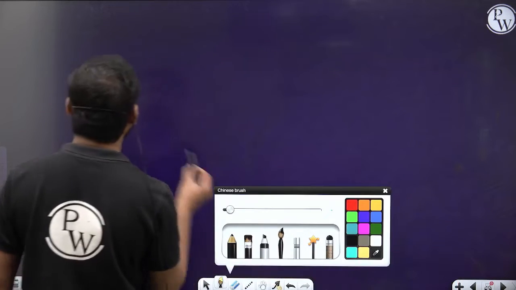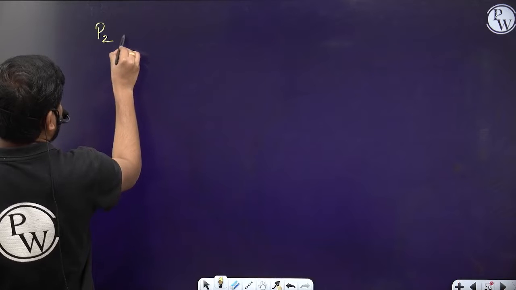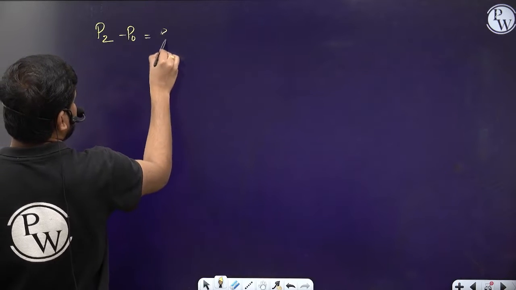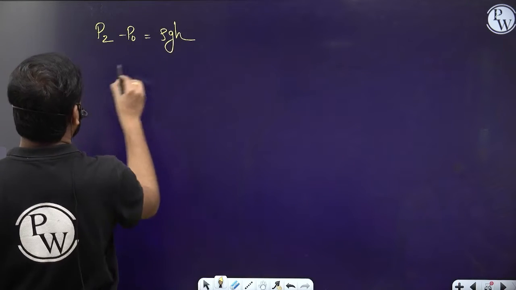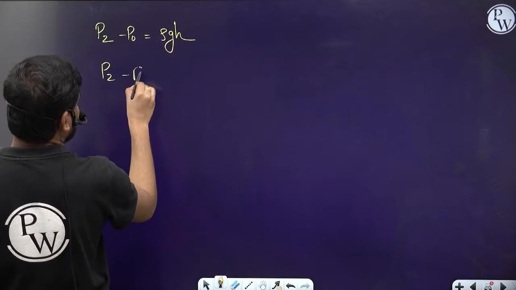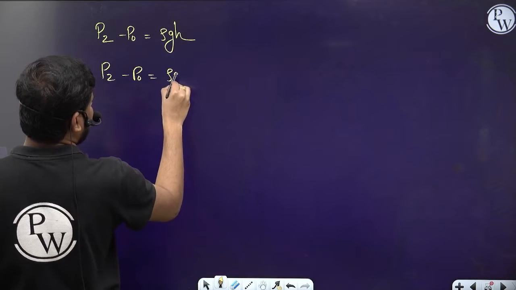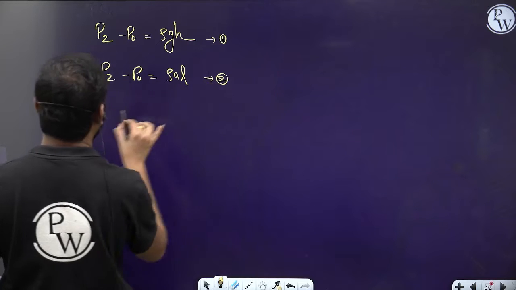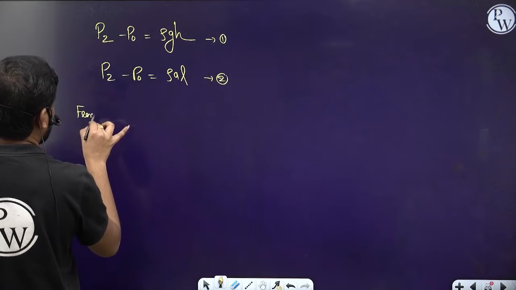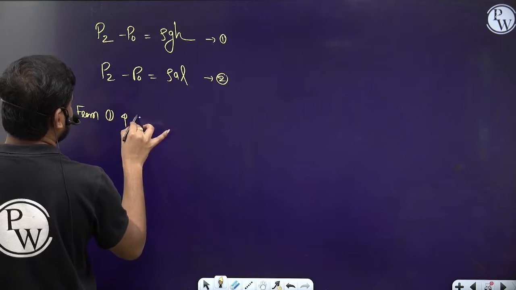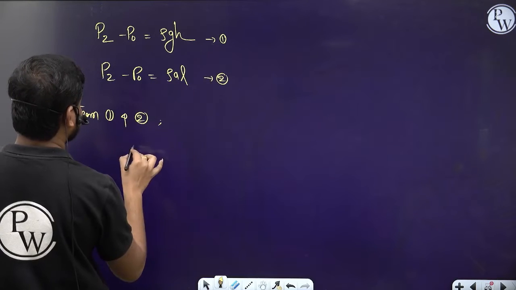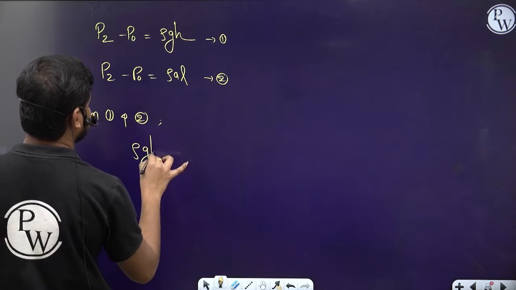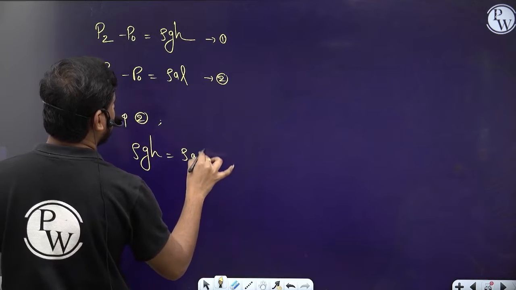So we have got P2 minus P naught is equal to rho GH, and P2 minus P naught is equal to rho AL. Let it be equation number 1, let it be equation number 2. Now from 1 and 2, we can equate the RHS part. So rho GH is equal to rho AL.